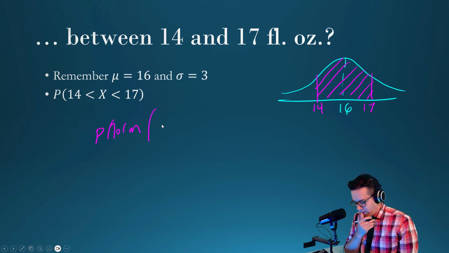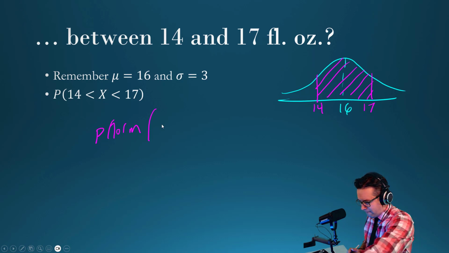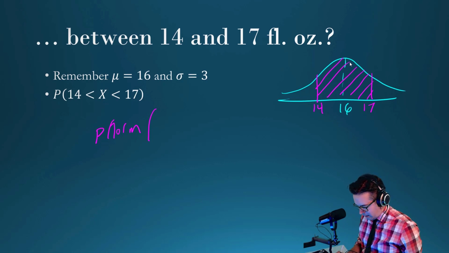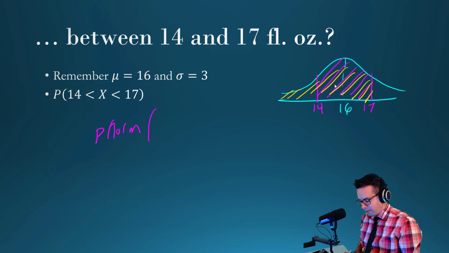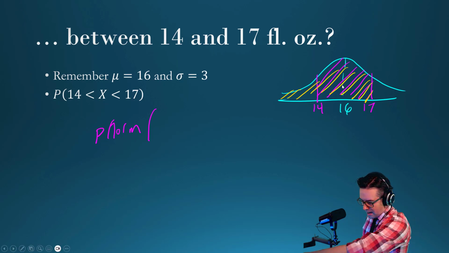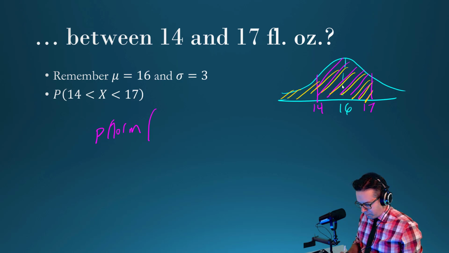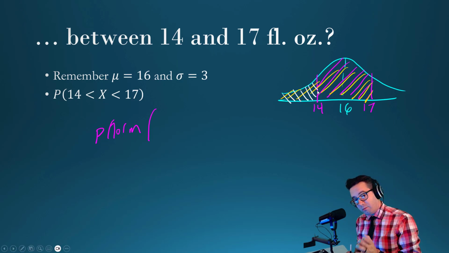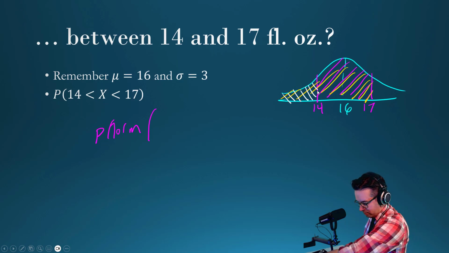One way that we could do it is we'll do the area of 17, which will include this, and notice that it's not going to get all this pink. But we'll find the area from 14, which is this area in white. And if we subtract the white from the yellow, then all we're left with is that pink area, right? That magenta look.